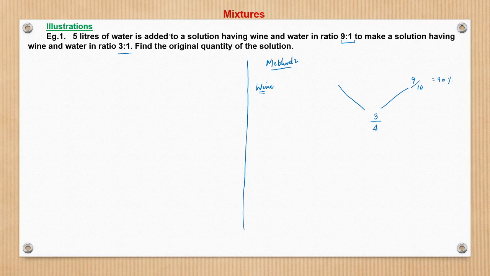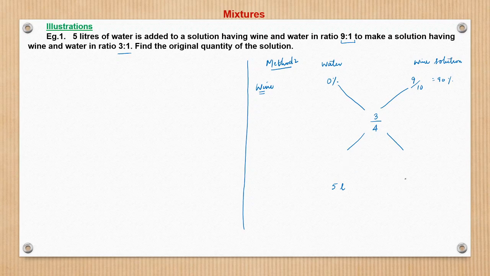And what we mix is 5 liters of water. Water means 0% wine, right? We are talking in terms of wine. And this we know is 5 liters. The volume is given as 5 liter of water. Here it is water, and here it is wine solution. So this is alligation we are solving.